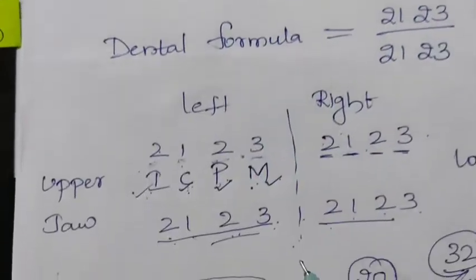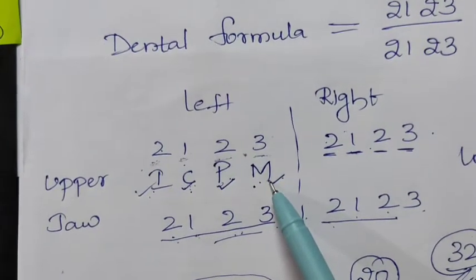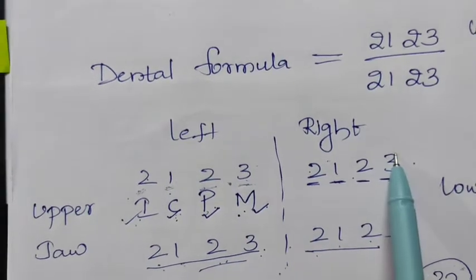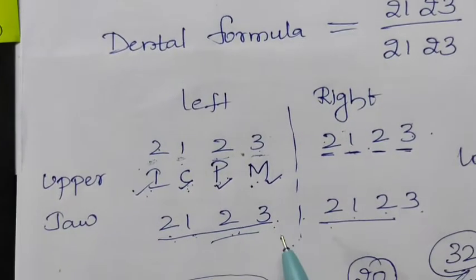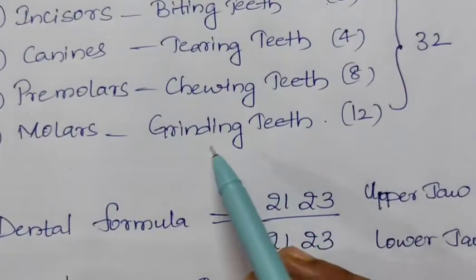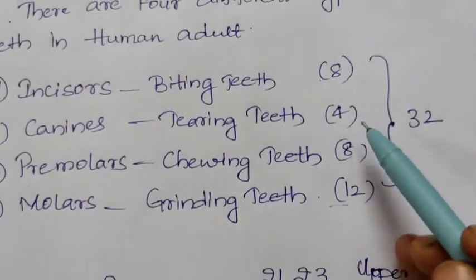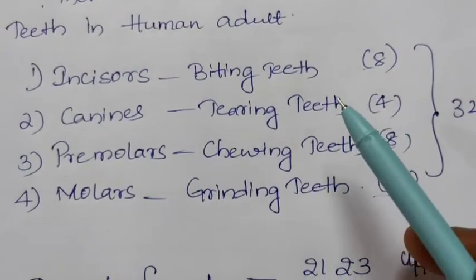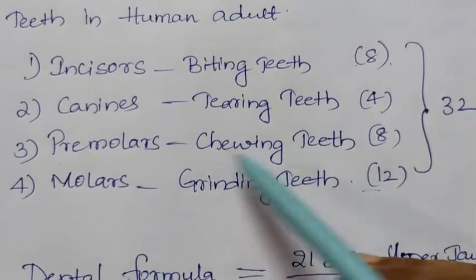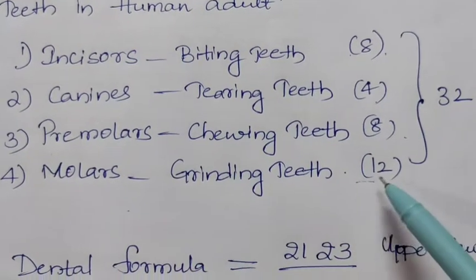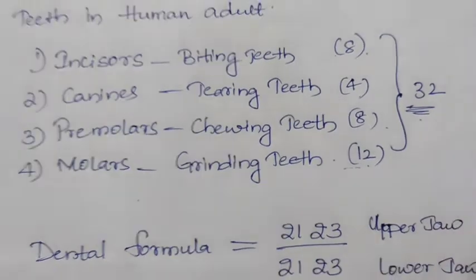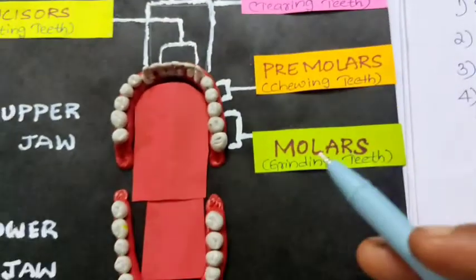Next is molars, the last teeth. 3 on left, 3 on right. So 3 plus 3, 6 on the upper jaw and 6 on the lower jaw. 6 plus 6, totally the molars, the grinding teeth, are 12. When we sum up all the teeth, incisors are 8, canines are 4, premolars are 8 and molars are 12. So totally there are 32 teeth in the human mouth.